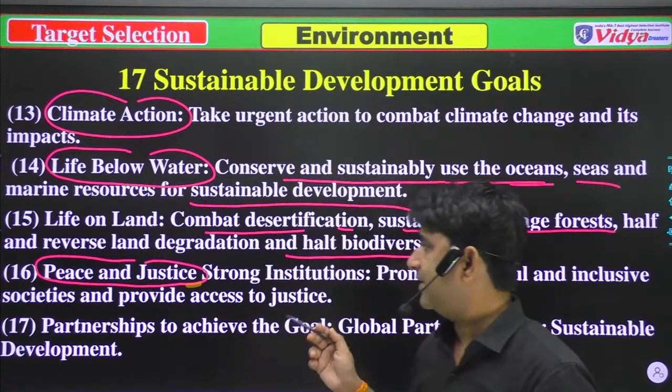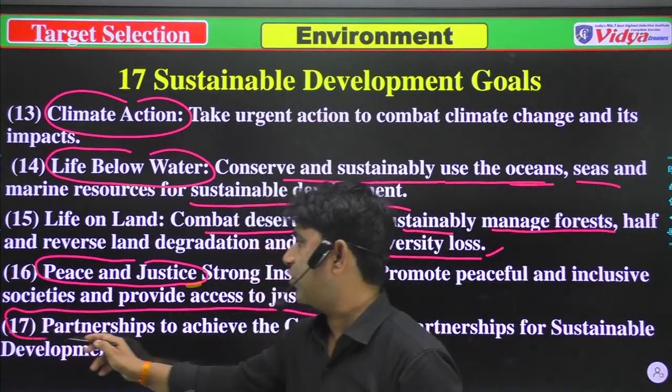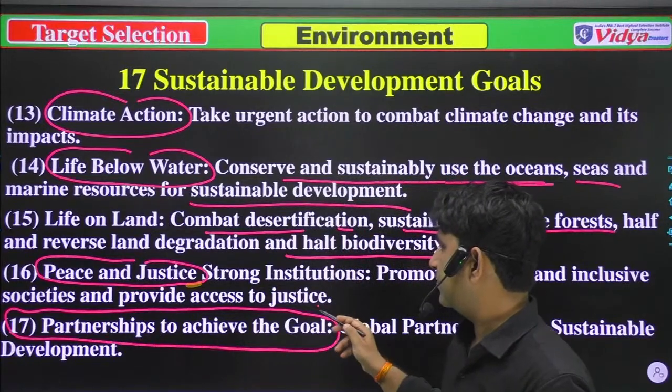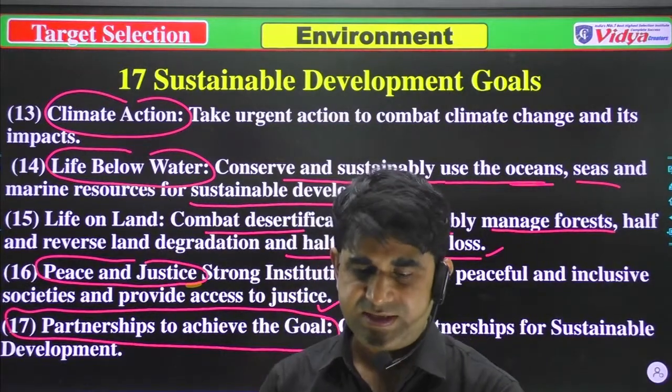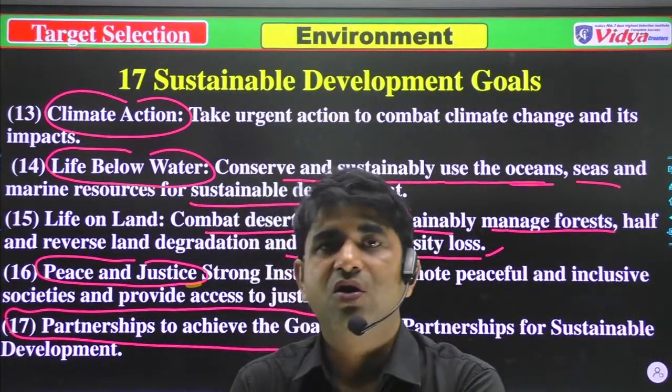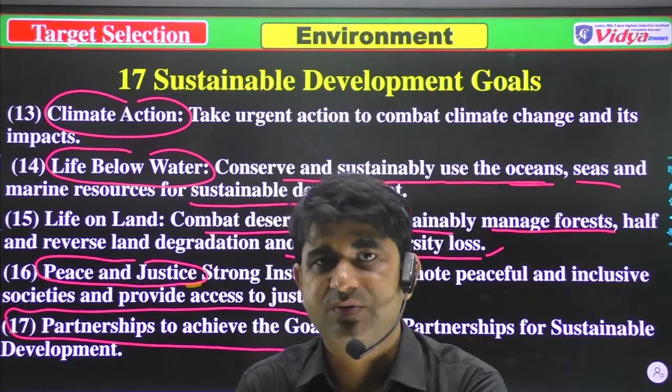And after that, 17th is partnerships to achieve goals. 17th is also very important. So these are the 17 sustainable development goals, and all of you should learn all these goals on your tips. Very important.